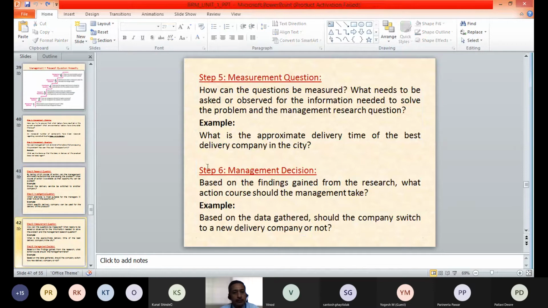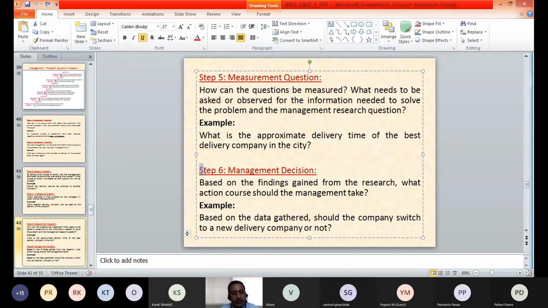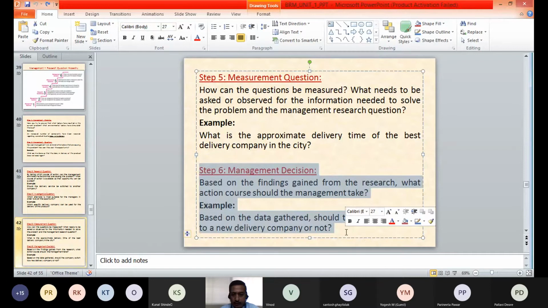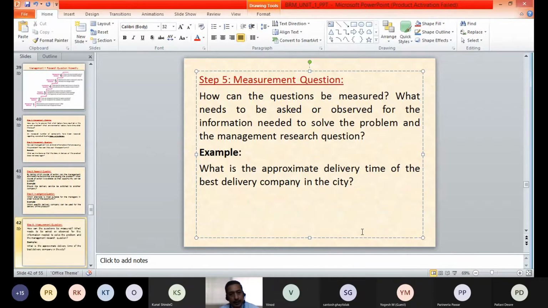Going ahead, we will have to frame the measurement questions based on the investigative questions. Whatever investigation we want to conduct, we will have to frame measurement questions through which we can measure, we can collect the data. So these measurement questions need to be very specific and should measure the questions we want to investigate.